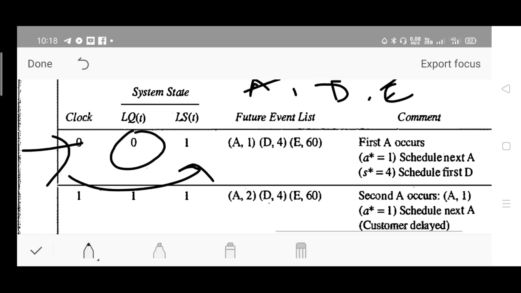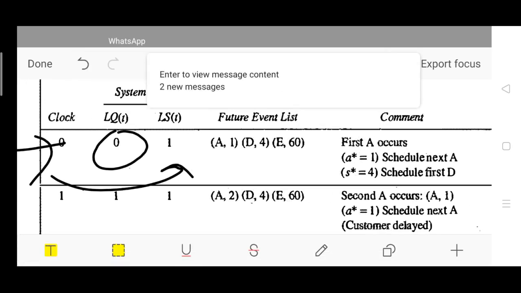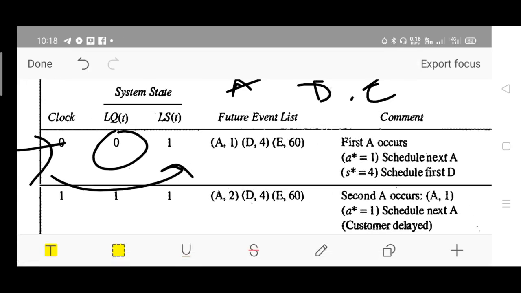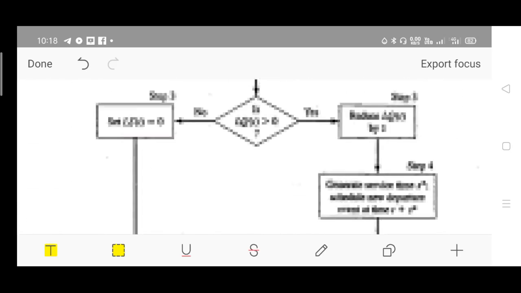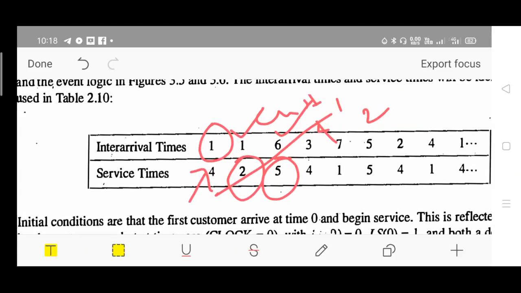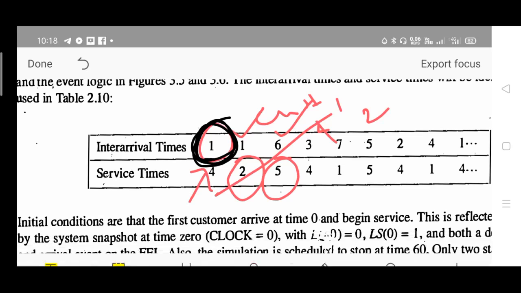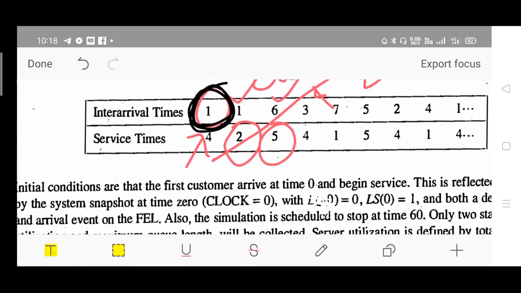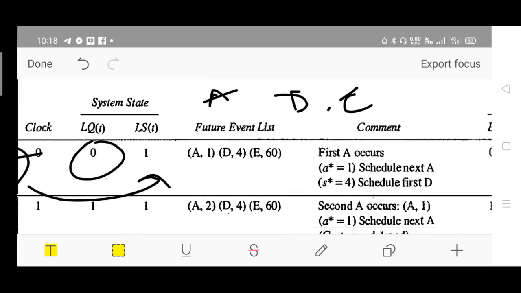So arrival: when will the next customer arrive? The next customer will arrive after 1 minute, isn't it? Because of the input table they have given. The inter-arrival time between customer 1 and customer 2 is given as 1, so you have to consider the value in that table.